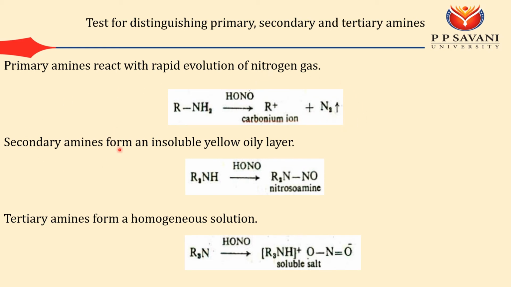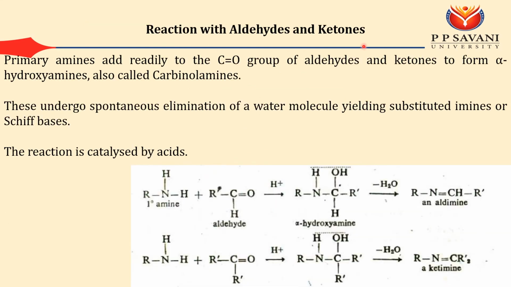For secondary amine, it is an insoluble yellow or oily layer. So you can say your initial reactant is secondary and it produced nitrosamine, and for tertiary amine it again produces some kind of soluble salt. So from this, now the reaction with aldehyde and ketone.